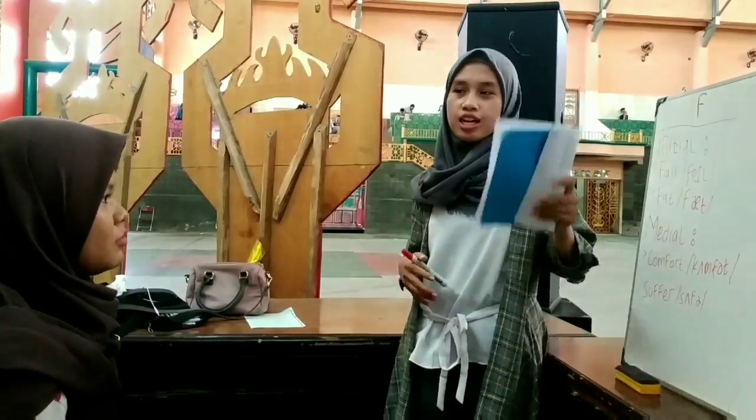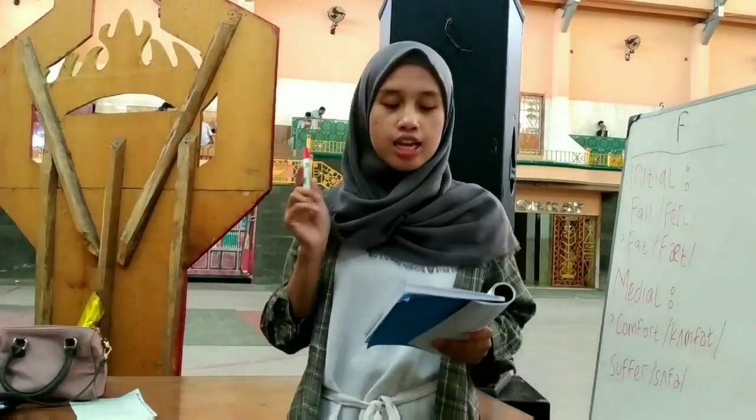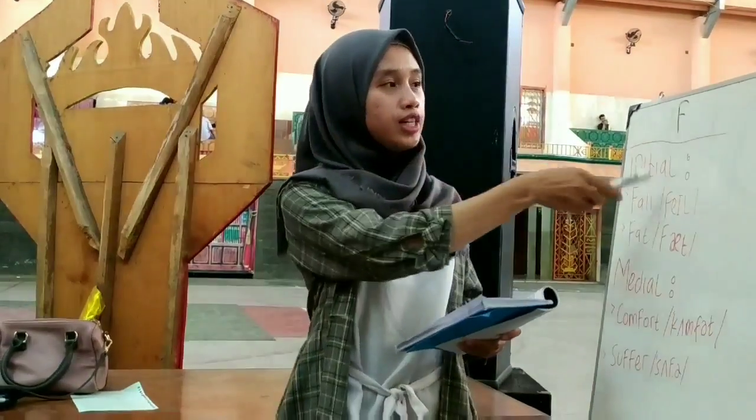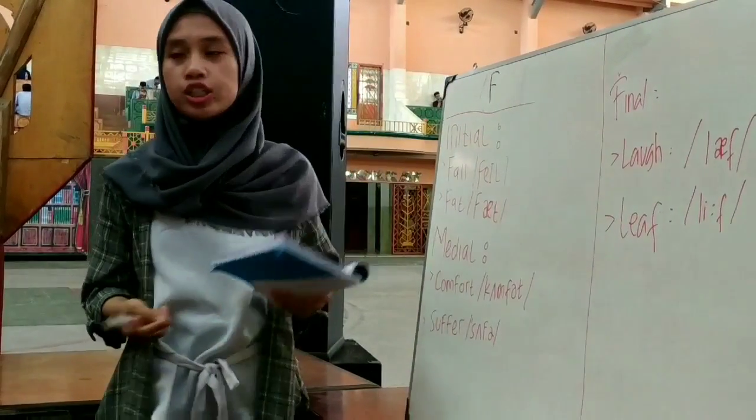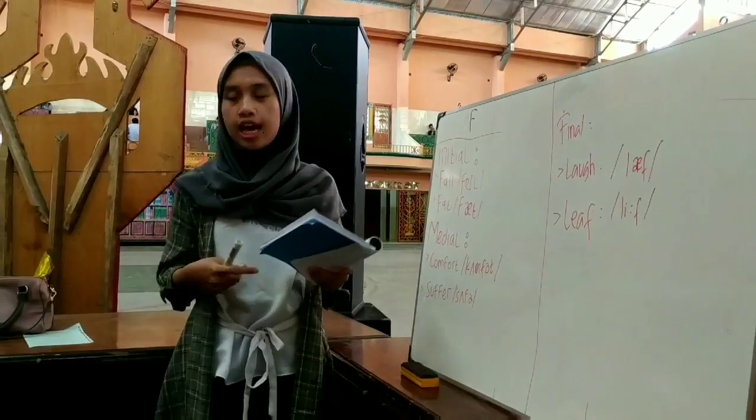Today we would like to learn about how to pronounce the f sound and the uh sound. First is the f sound. The place of articulation is labiodental.